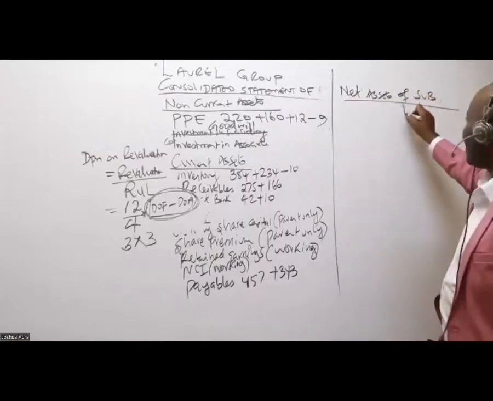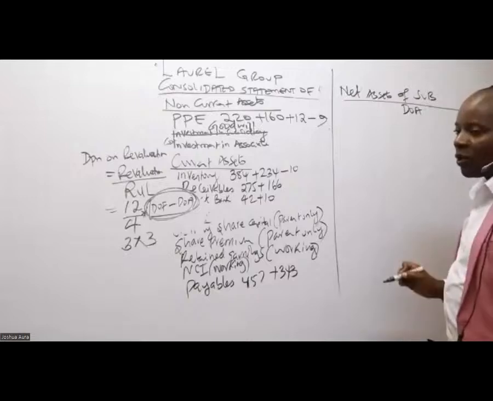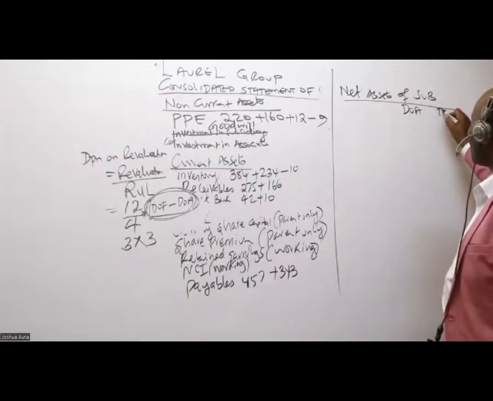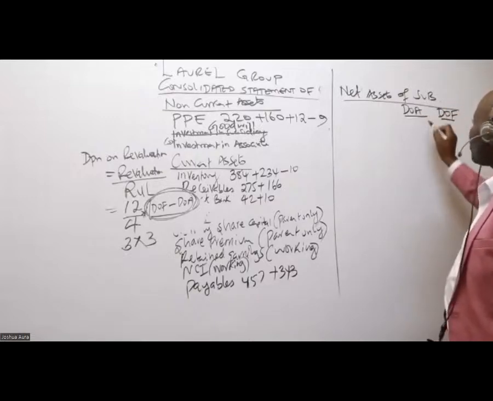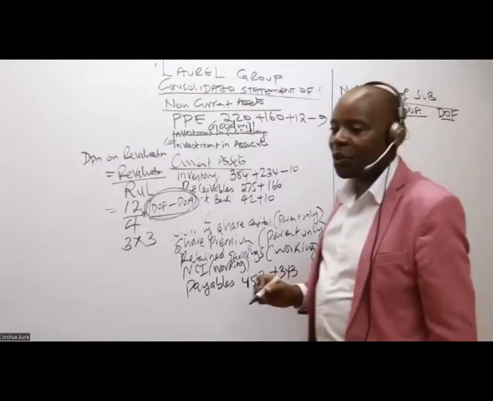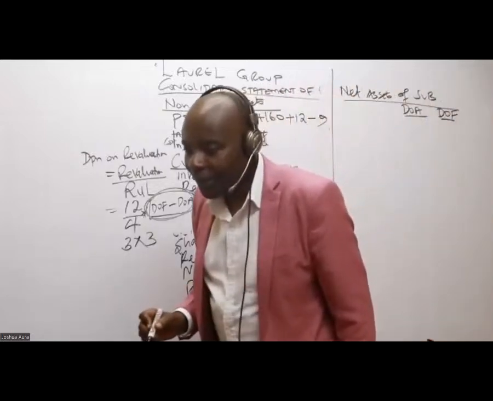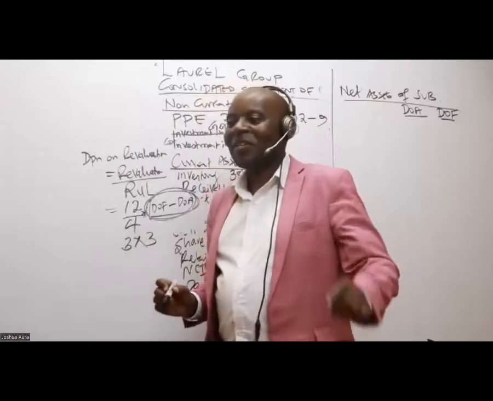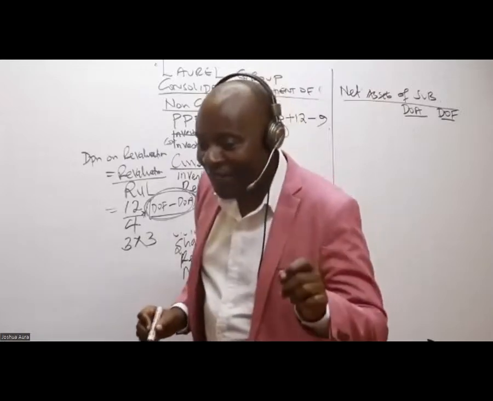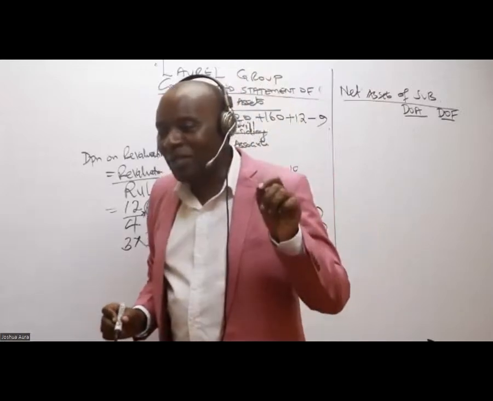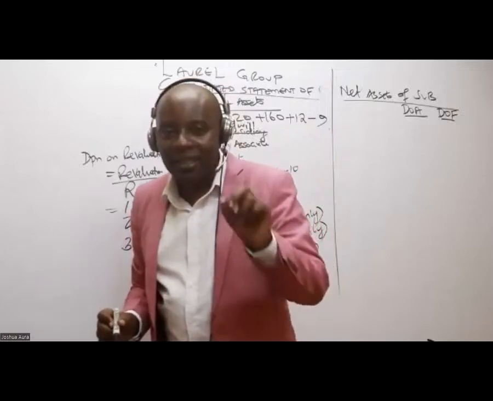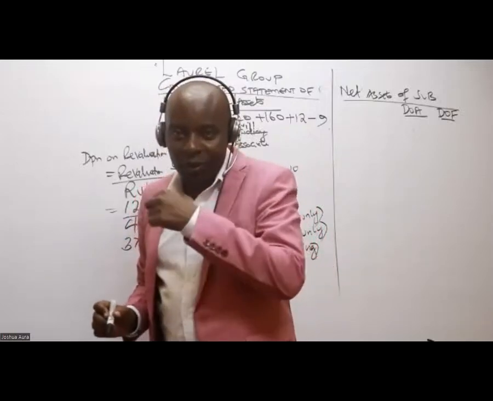So in this case here, I have the net assets at the date of acquisition, and net assets at the date of financial statements. Is there anybody who is able to remind us, ladies and gentlemen, the equity components? Remember, we're talking of equity components.